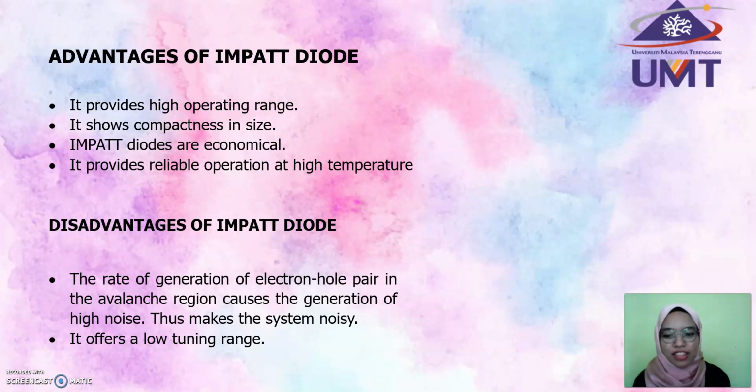Disadvantage of impact diode. The rate of generation of electron-hole pairs in the avalanche region causes the generation of high noise, thus making the system noisy. It offers a low tuning range.